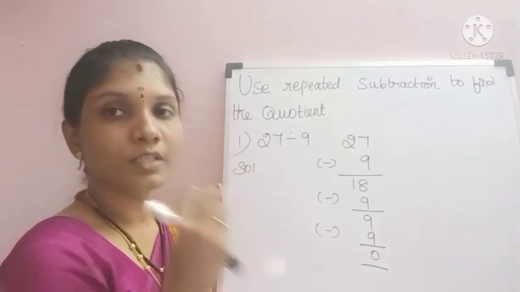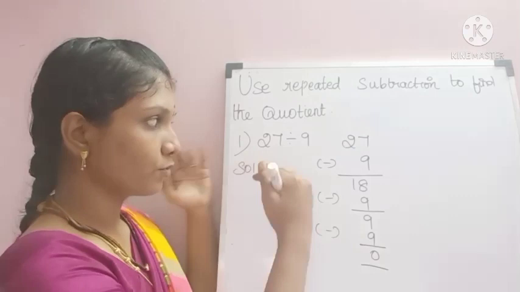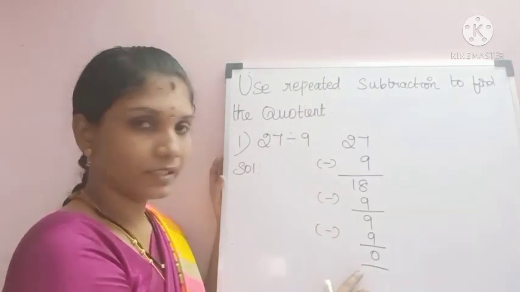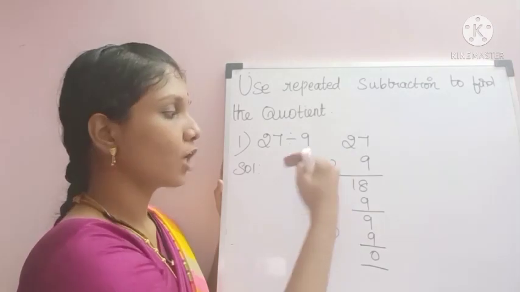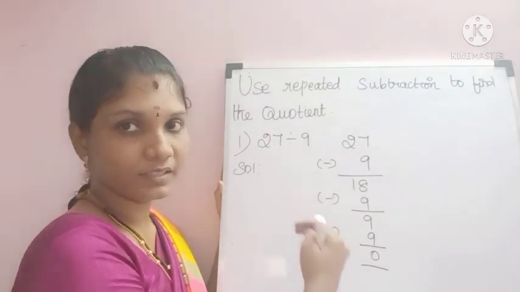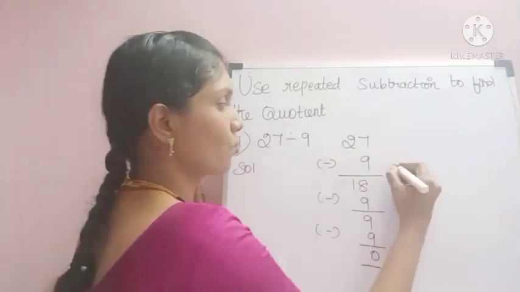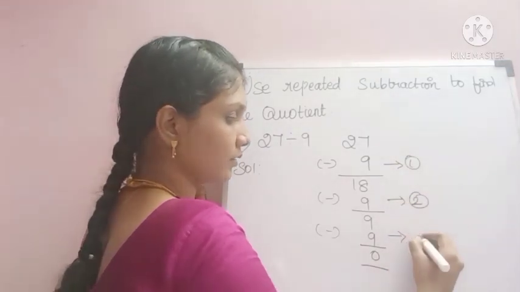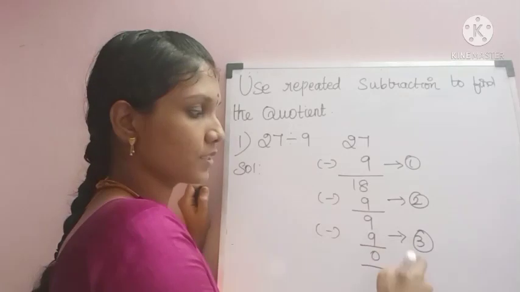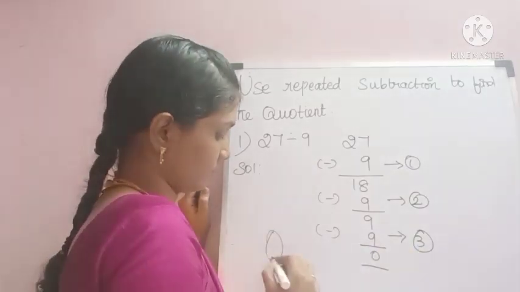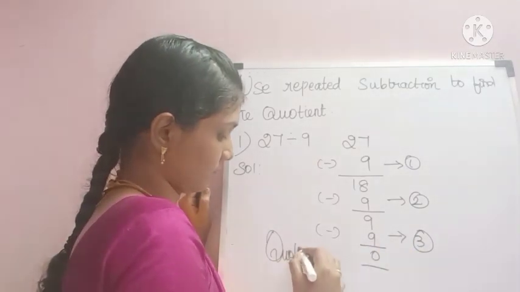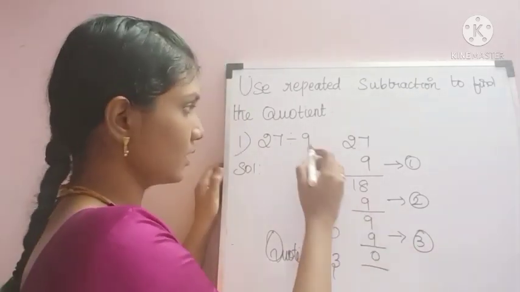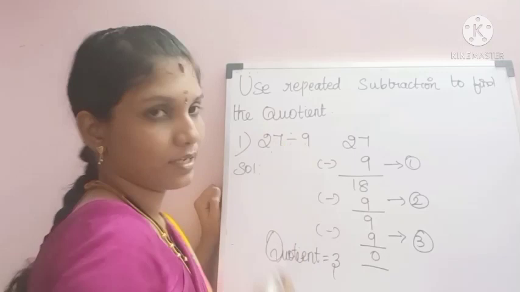We know the process of repeated subtraction is we have to subtract the divisor from the number until we get 0. Now we have to count how many times we have subtracted. 1, 2 and 3. So the quotient is 3. Now see, 9 3s are 27.